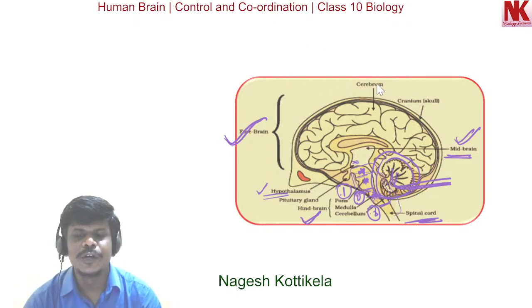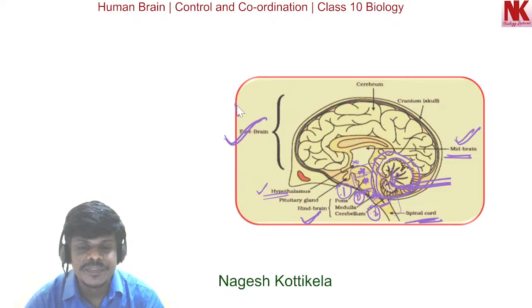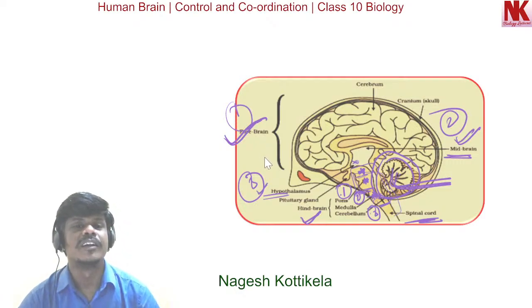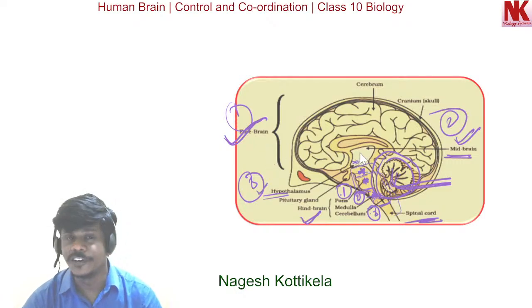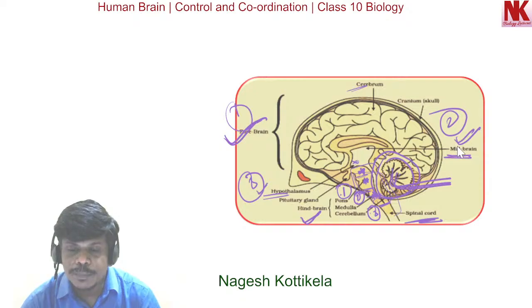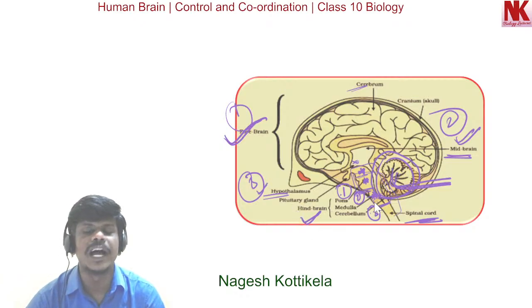So here the human brain consists of three major parts. They are forebrain, midbrain, and hindbrain. The forebrain has the cerebrum, thalamus, hypothalamus in it. Cerebrum is the largest part. And here you can see the midbrain, which is between the thalamus, hypothalamus of the forebrain and the pons of the hindbrain. And the last part, the hindbrain, consists of pons, cerebellum, and medulla oblongata. So these are the different regions.